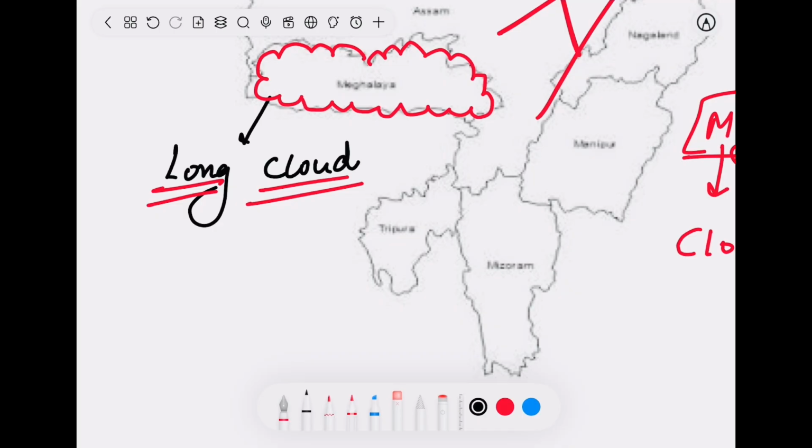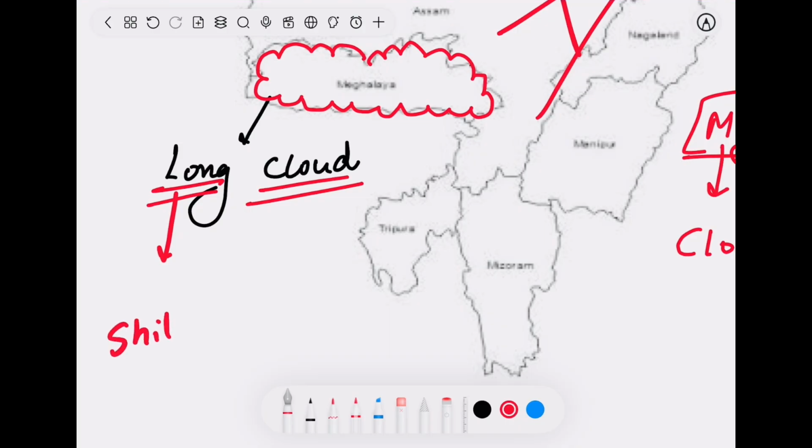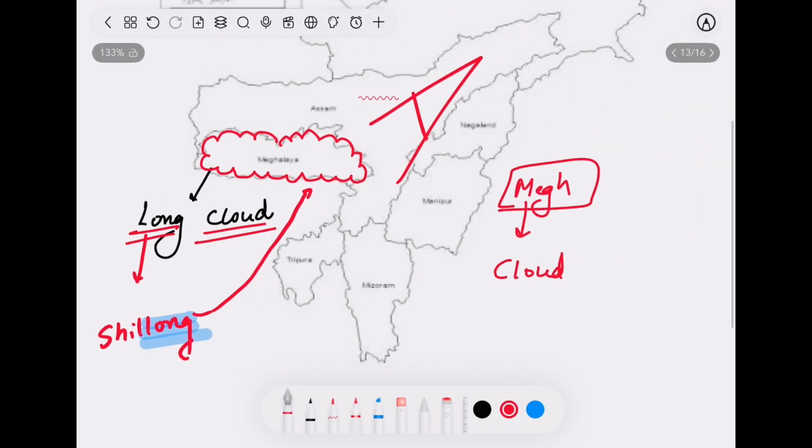I could have just said cloud, right? But I have written here "long cloud". Long, Shillong, right? How easy it becomes to remember. Shillong is the capital of Meghalaya. Now you just need to remember a long cloud. The shape tells you the name of the state and long tells you the capital of the state.